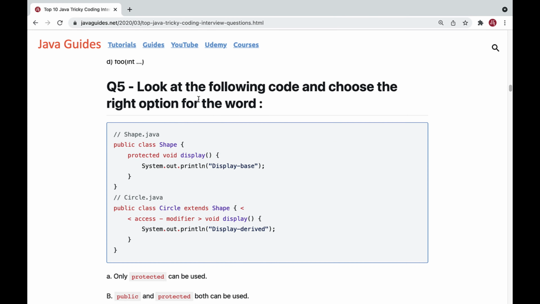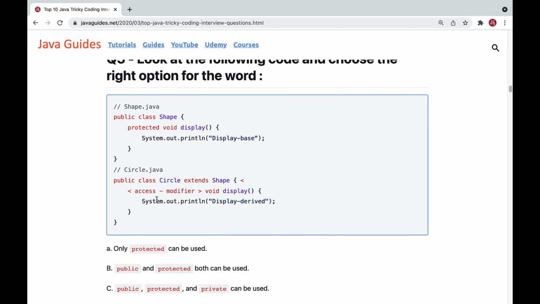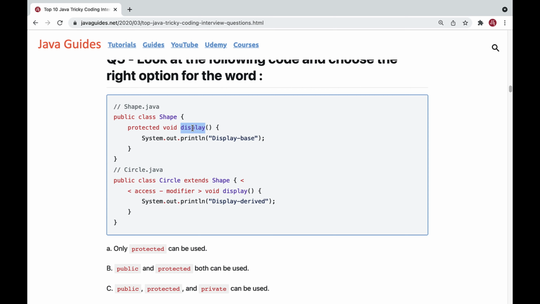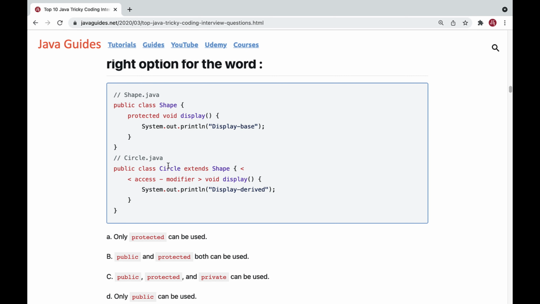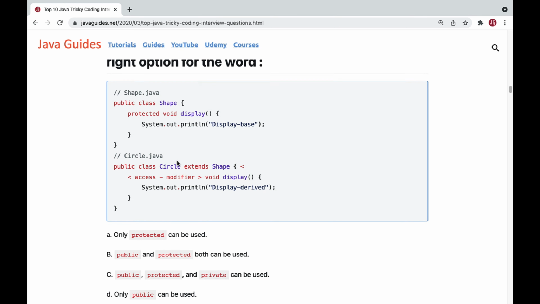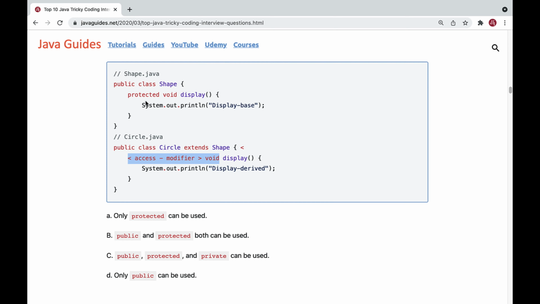Next question is: look at the following code and choose the right option. Well, if you can see the code snippet, it's pretty interesting, and it is related to the access modifier concept. So the Shape class has a protected method display, and we have a Circle class which extends the Shape parent class, and we need to guess the access modifier here, right? And we have 4 options: only protected can be used, public and protected both can be used, public, protected and private can be used, only public can be used.